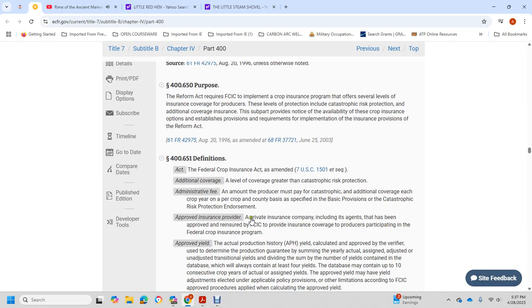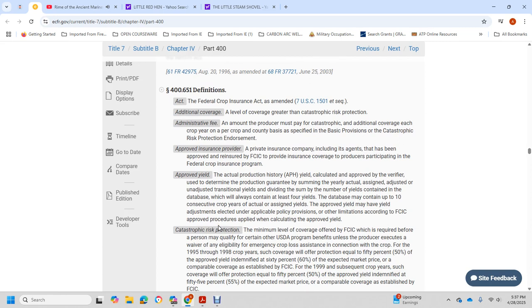The Federal Crop Insurance Corporation provides insurance coverage to producers participating in the federal crop insurance program. The approved yield is calculated from the actual production history, with verified yields, as the term of the production guarantee. It uses actual, assigned, adjusted and unadjusted transitional yields, dividing the sum of the yields contained in the database, which must contain at least 4 yields and may contain up to 10 consecutive crop years of actual or assigned yields. Approved yields are adjusted according to applicable provisions and limitations under Federal Crop Insurance Corporation approved procedures for calculating approved yield.